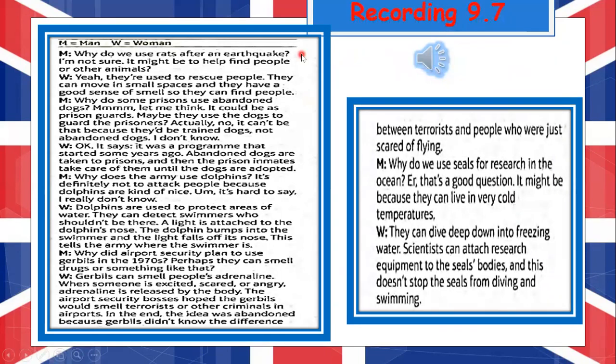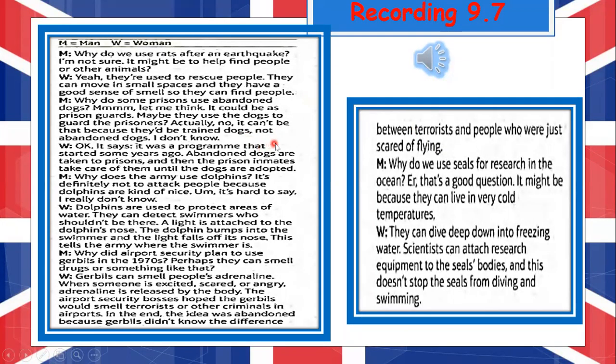Unit 9. Recording S9.7. Why do we use rats after an earthquake? I'm not sure. It might be to help find people or other animals? Yeah, they used to rescue people. They can move in small spaces, and they have a good sense of smell, so they can find people. Why do some prisons use abandoned dogs? Let me think. It could be as prison guards. Maybe they use the dogs to guard the prisoners? Actually, no, it can't be that, because they'd be trained dogs, not abandoned dogs.